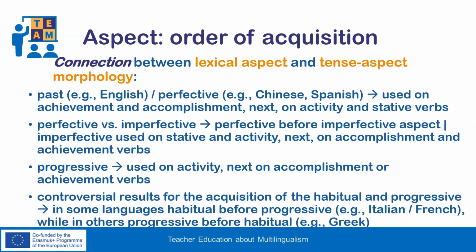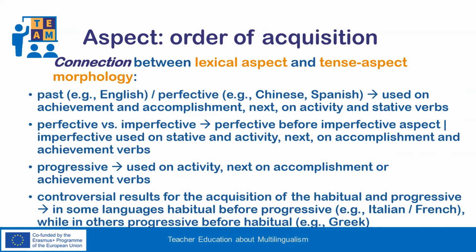In both L1 and L2 acquisition, it has been observed that there is a strong connection between lexical aspect of verbs and tense aspect morphology. First, children use past marking, or perfective marking for languages like Chinese or Spanish, on achievement and accomplishment verbs. Eventually, they extend its use to activity and stative verbs.